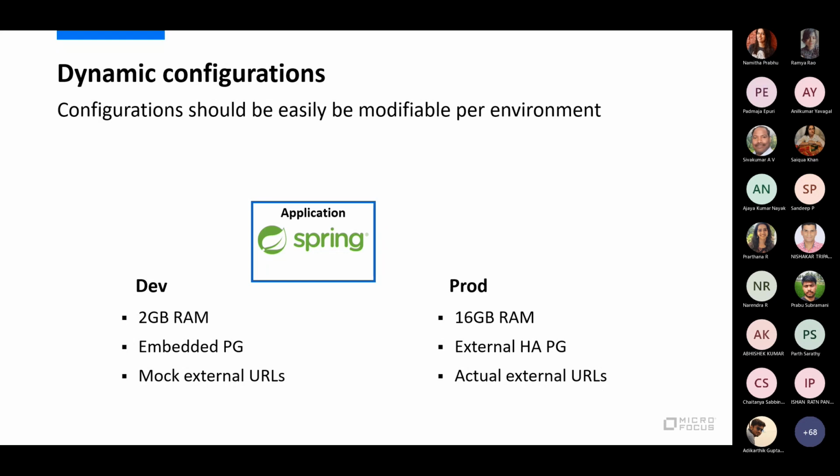It even has features wherein it can pick up environmental variables and read those values, or those properties can be fed through a constant property file, or it can automatically pick it up from an environmental variable.